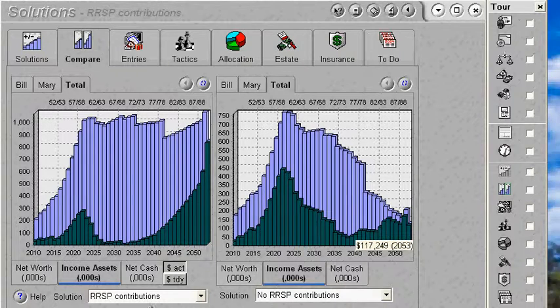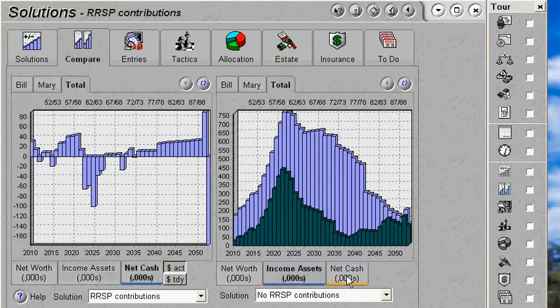What we see here is the solution with making RRSP contributions, and over here we have the solution where we didn't make RRSP contributions. We can see over Bill and Mary's lifetime there's a lot more money here than there is over here. Note the scale difference. Here we are at about $1 million at retirement, and here we're at about $750,000. One of the differences to note is that at age 60 Bill will have saved about $272,000 in non-registered money by saving within an RRSP, whereas he would obviously have had more money in non-registered accounts if he saved in non-registered rather than RRSPs.